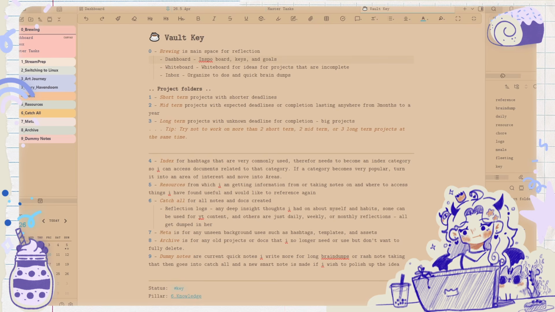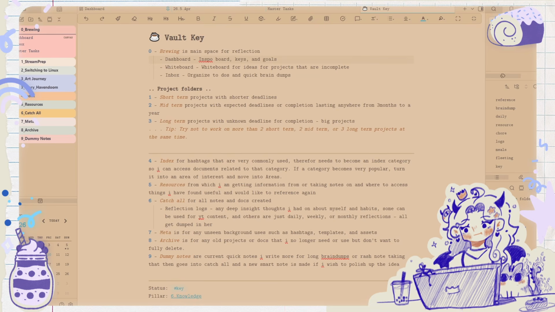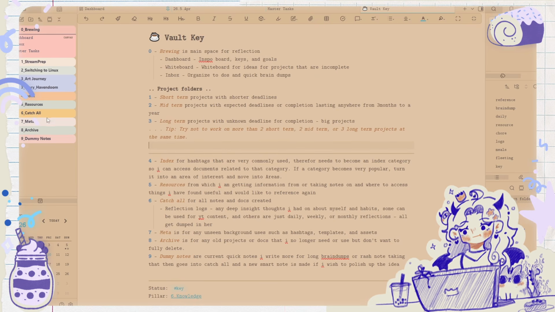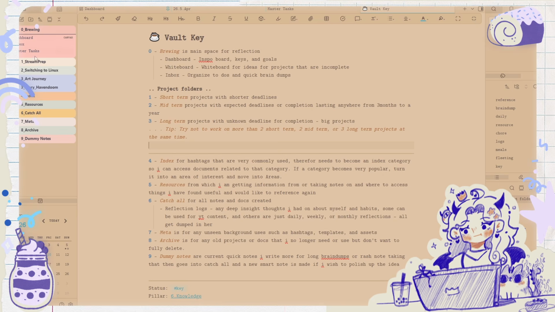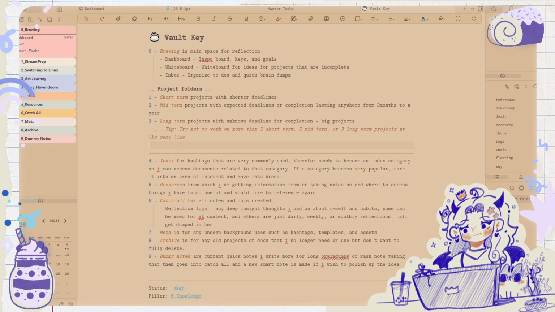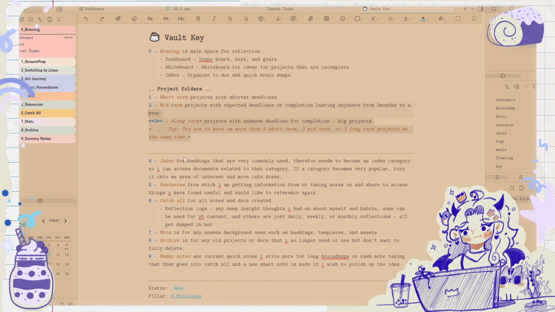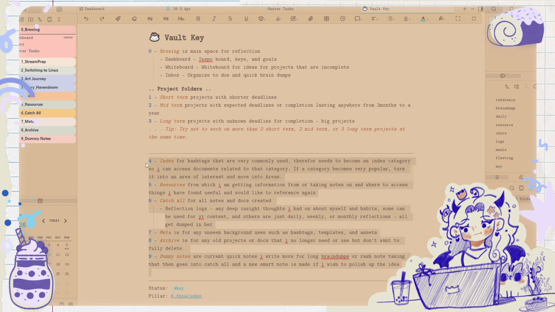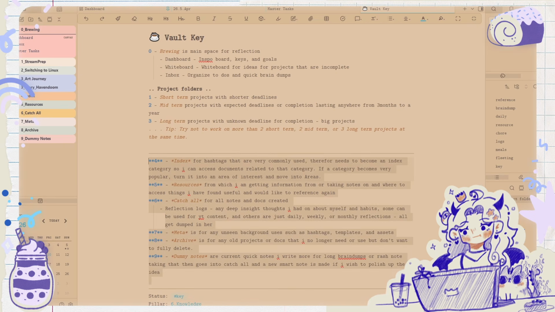This is like the first note I ever made in this vault. It was supposed to help me with organizing these folders. So again, this is the project folders 1, 2, and 3, and then the rest of the folders are more like functional folders or something like that.